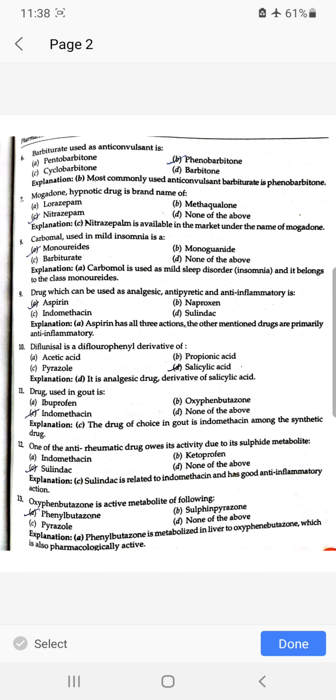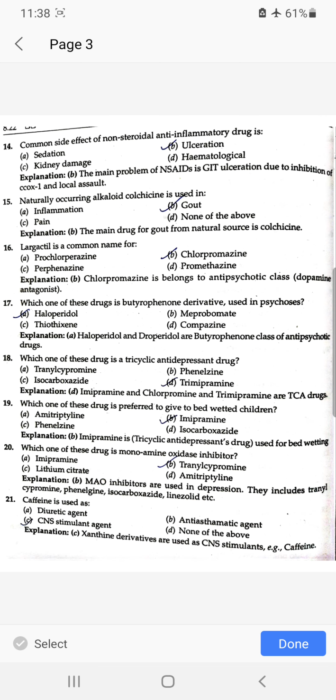Diflunisal is a difluorophenyl derivative of salicylic acid. Drug used in gout is indomethacin. One of the anti-rheumatic drugs owes its activity to its sulfide metabolite, which is sulindac. Oxyphenbutazone is the active metabolite of the following drug: phenylbutazone. Common side effect of non-steroidal anti-inflammatory drugs is ulceration.